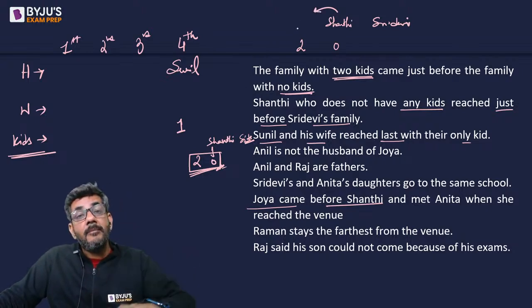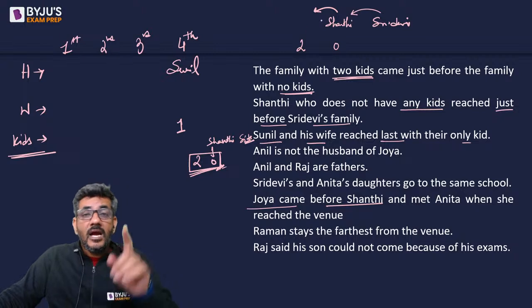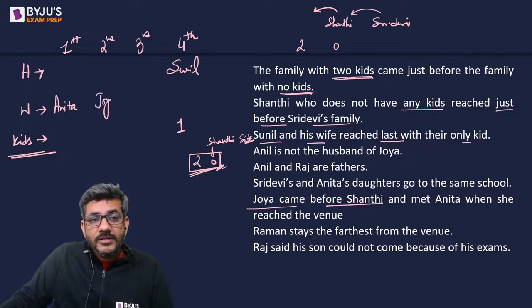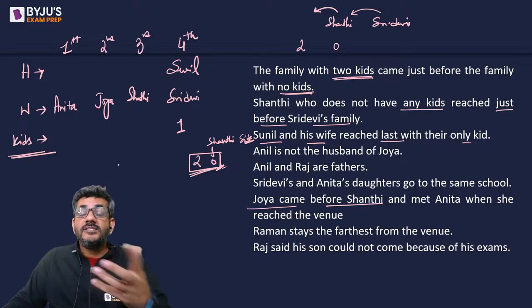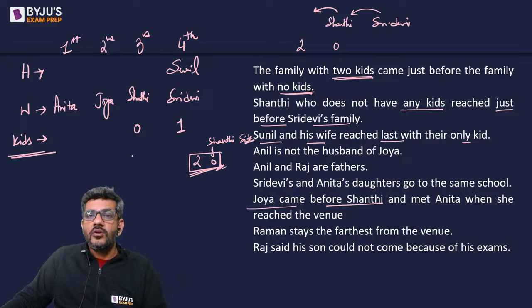So, Anita came before Zoya. Now, Shanti came before Sri Devi. Zoya came before Shanti and Anita came before Zoya. So, can't I say this order is fixed now? The first lady to come is Anita, the second is Zoya, the third is Shanti, and the last is Sri Devi. There is no other possibility. And this tells us a lot. Sri Devi is the lady with zero kids.